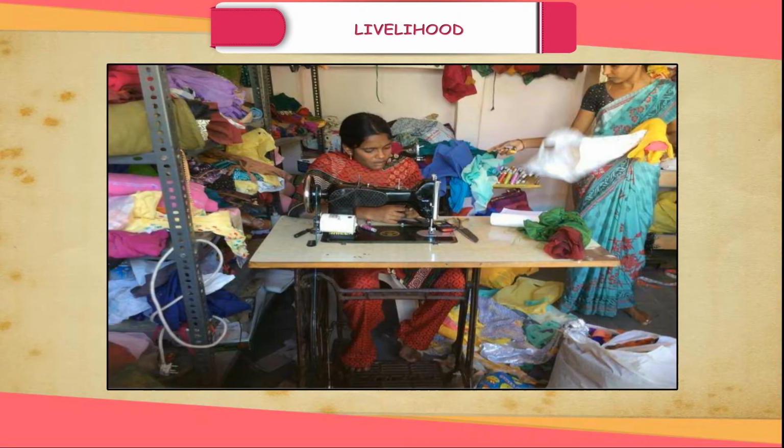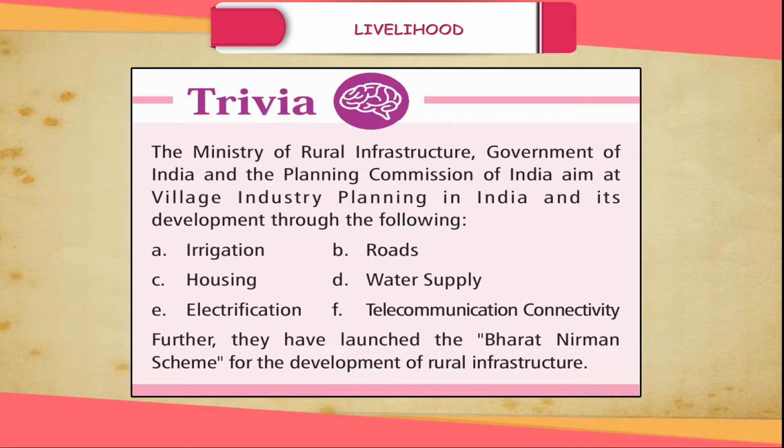With the above description, it is clear that there are many other sources of livelihood other than farming. Trivia. The Ministry of Rural Infrastructure, Government of India and the Planning Commission of India aim at village industry planning in India and its development through the following: A. Irrigation, B. Roads, C. Housing, D. Water supply, E. Electrification, F. Telecommunication connectivity. Further, they have launched the Bharat Nirman scheme for the development of rural infrastructure.